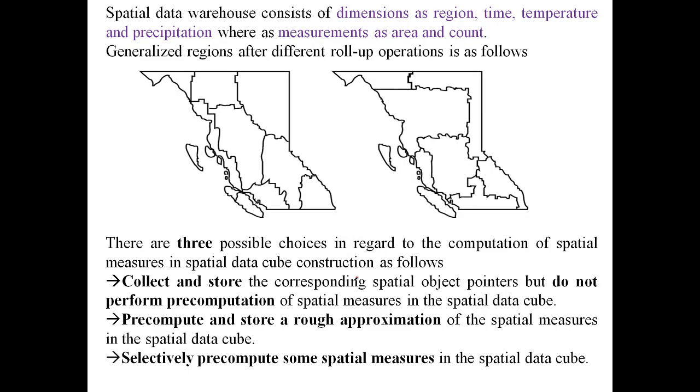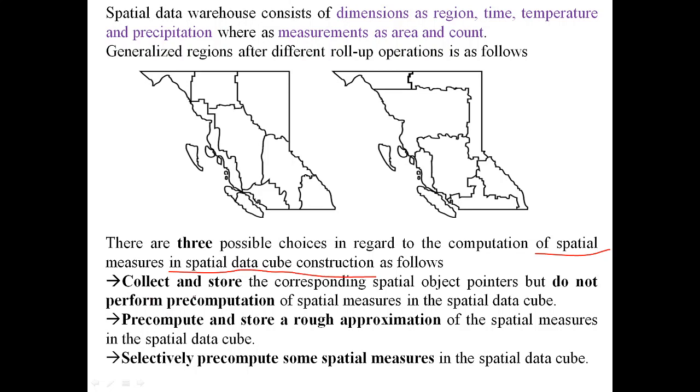Generally we can take the roll up operations. So this particular area can be rolled up and formed into this, and we are going to have three possible choices regarding the computation of spatial measures and spatial data cube construction.